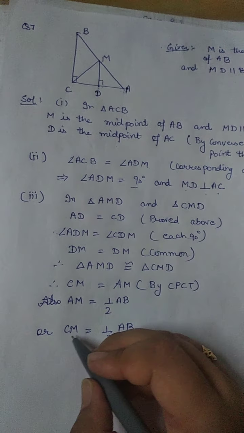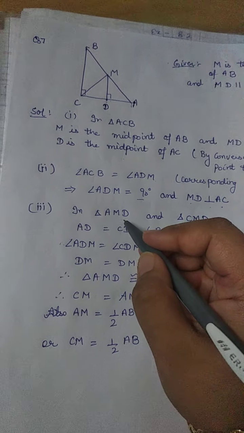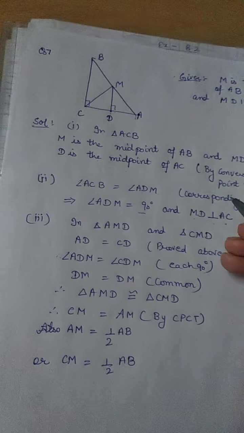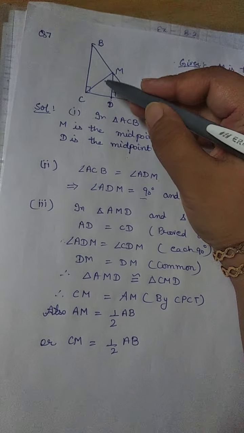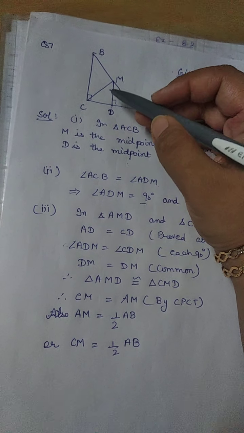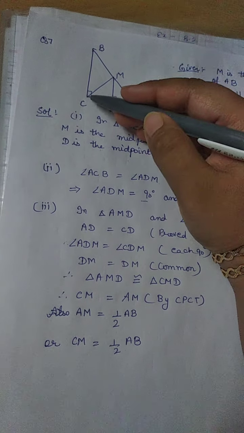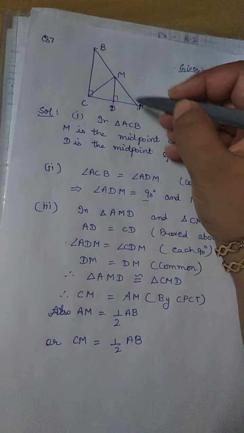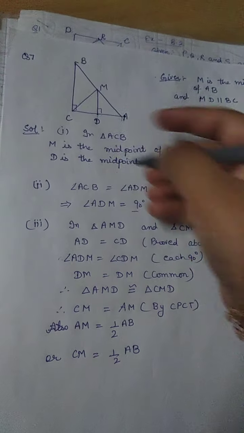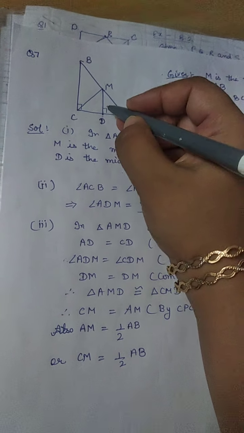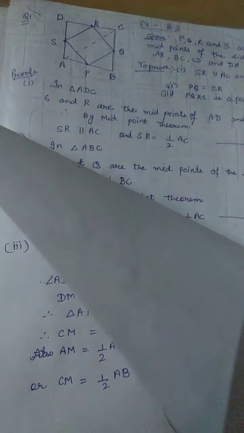Now we want to prove that CM is equal to half of AB. How can I prove that? We have to take again the congruence criteria. So let's take which two triangles. We have to prove that CM is half of this AB. So we have to take these two small triangles, CDM and ADM, right? Or AMD or CMD. So in these triangles, DM is common.